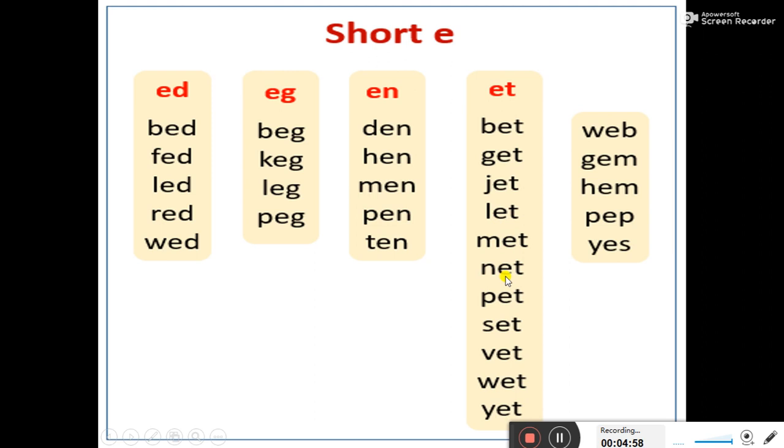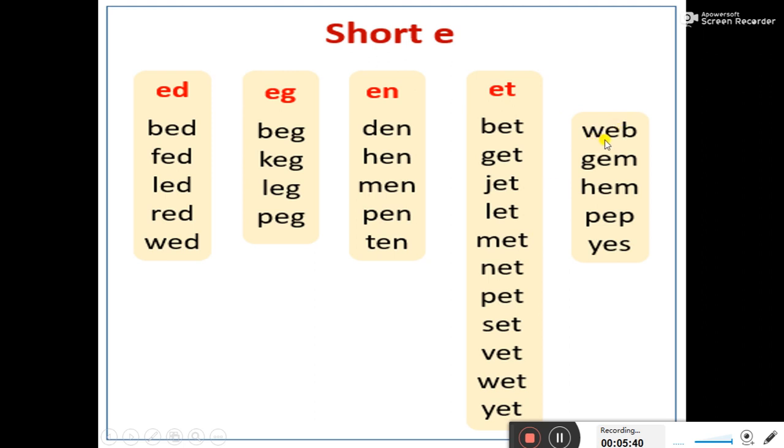N E T, net. P E T, pet. S E T, set. V E T, vet. W E T, wet. Y E T, yet. So all the words contain et in the last, so they will be pronounced in the same manner.